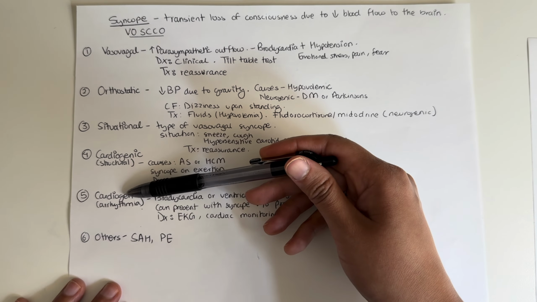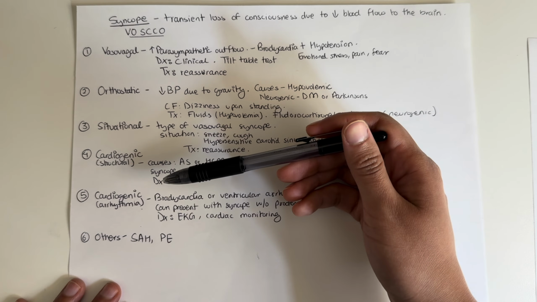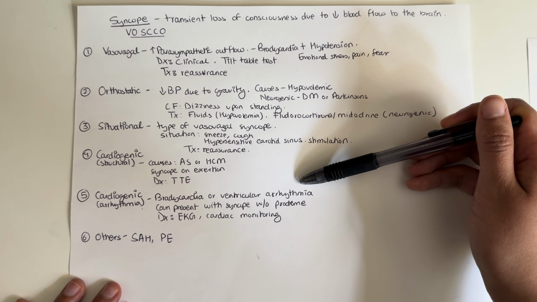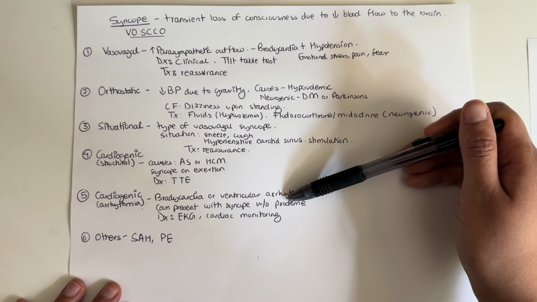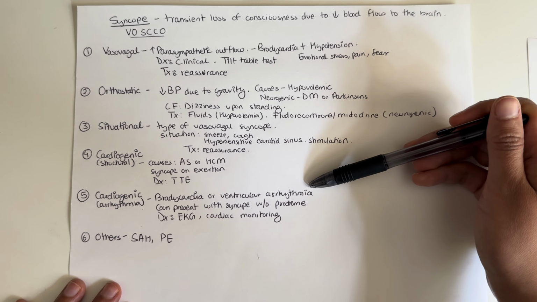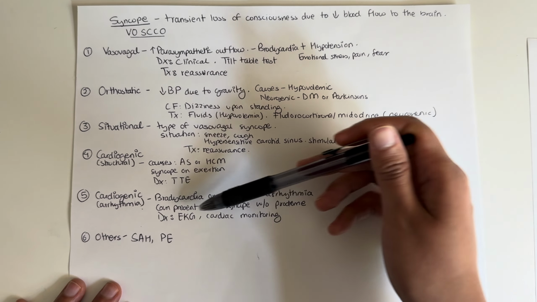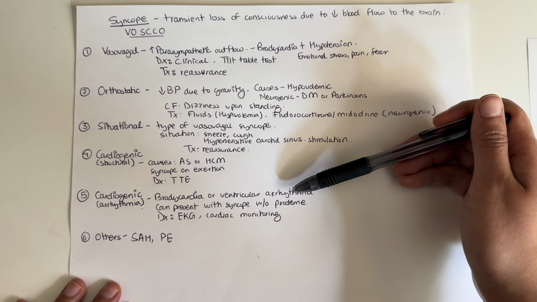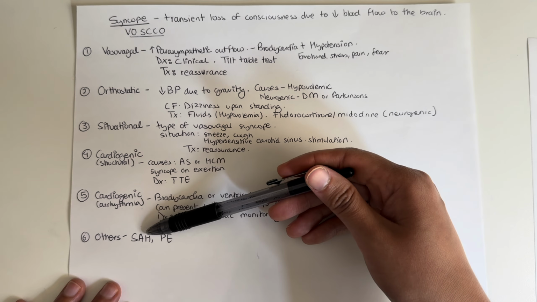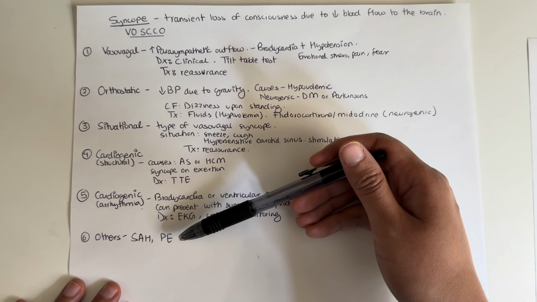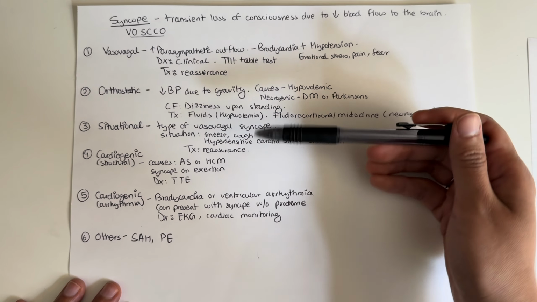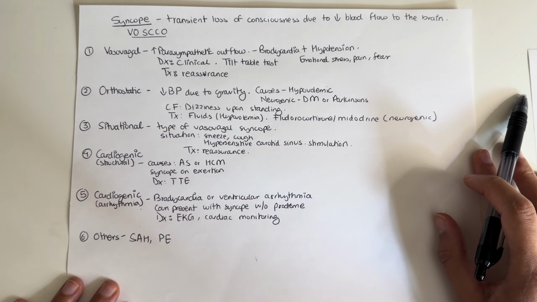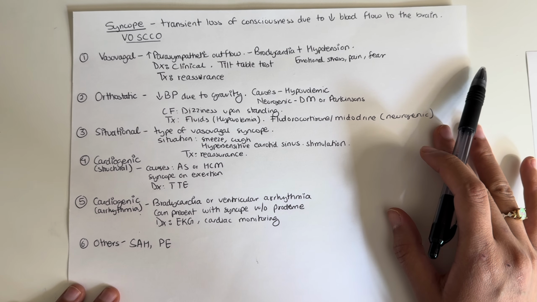The other cardiogenic cause of syncope is arrhythmia. So think about bradycardia or ventricular arrhythmia that's causing a person to have syncope. They can present with syncope without a prodrome, or with chest pain or palpitations. To diagnose this, we're going to do an EKG and cardiac monitoring in order to catch the arrhythmias. The other causes of syncope would be subarachnoid hemorrhage or pulmonary embolism. Of course, there are other causes, but these are the most common ones that I've seen so far in the vignettes. All right, so let's review it real quick before we do our review questions.